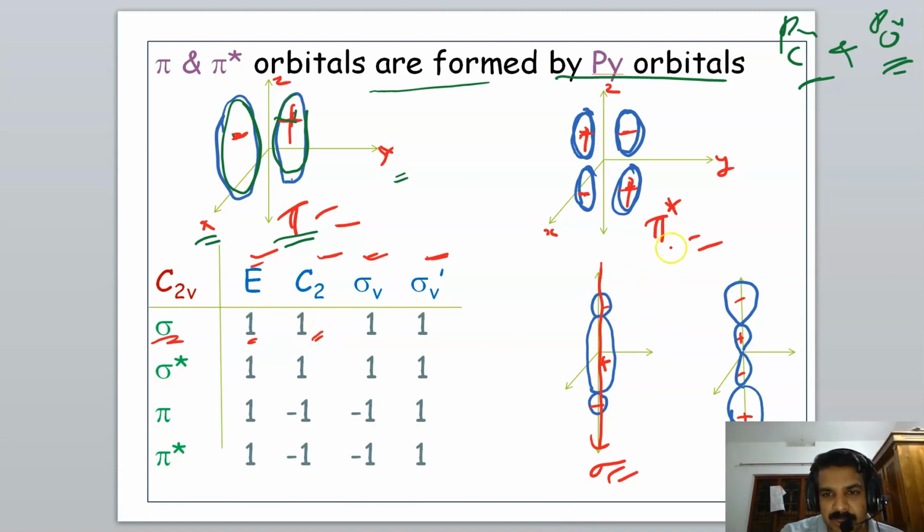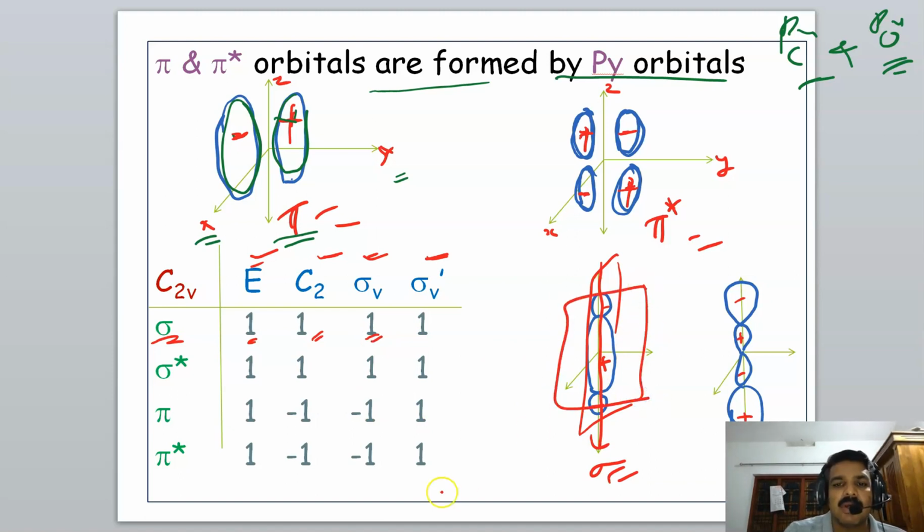Sigma v xz passes through the center of this molecule, so no change in orientation or sign, the character is 1. Sigma v yz is this plane. Again no change, it is 1. Similar is the case of the sigma star orbital. The characters will be 1, 1, 1, 1.